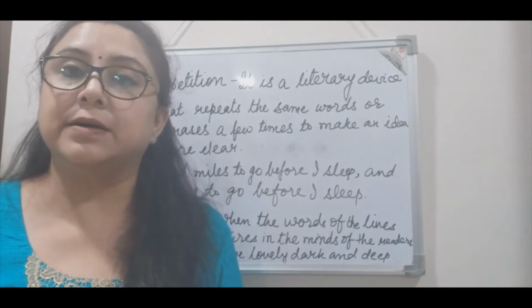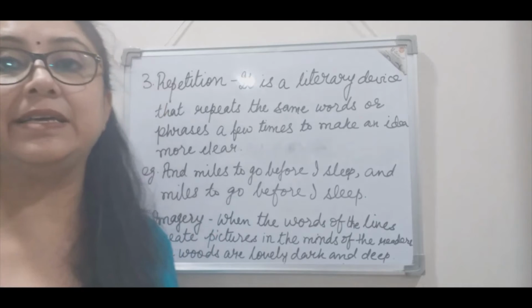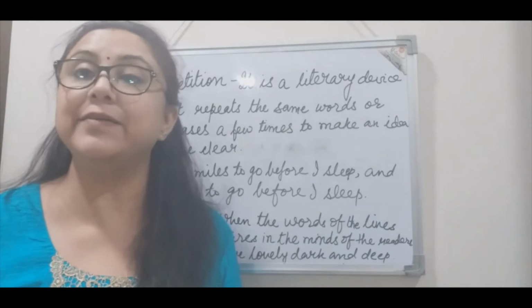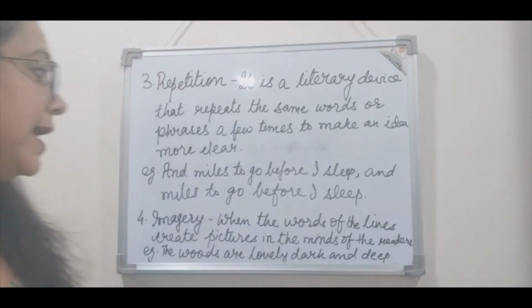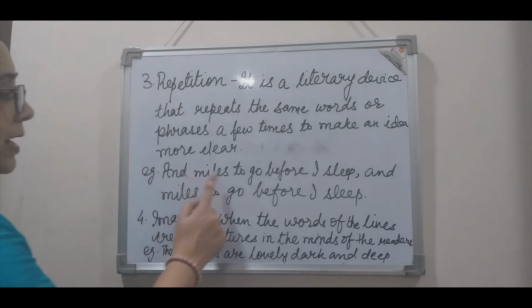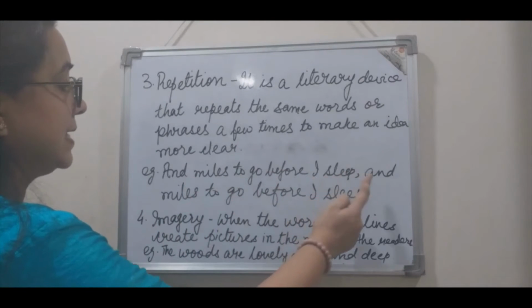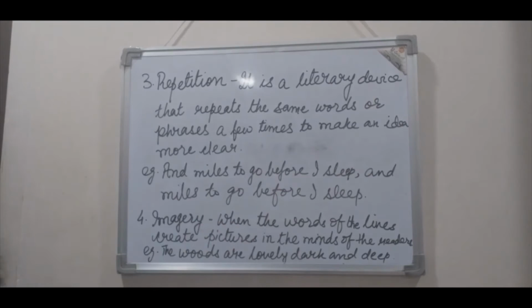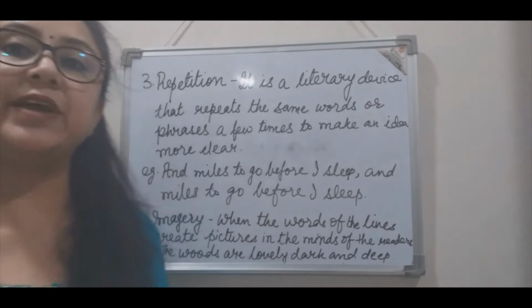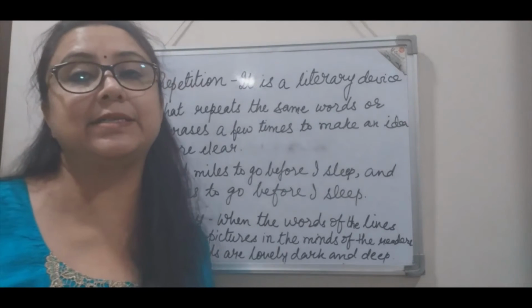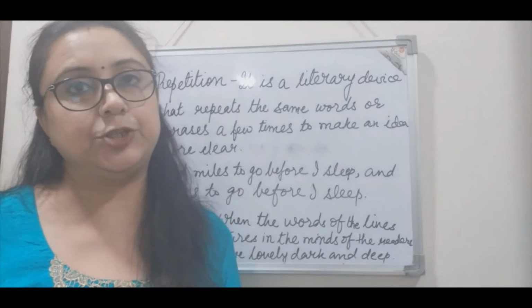That is, in order to emphasize a certain idea, repetition is used. As for example, and miles to go before I sleep, and miles to go before I sleep. So it's a very good and a very clear example of repetition.